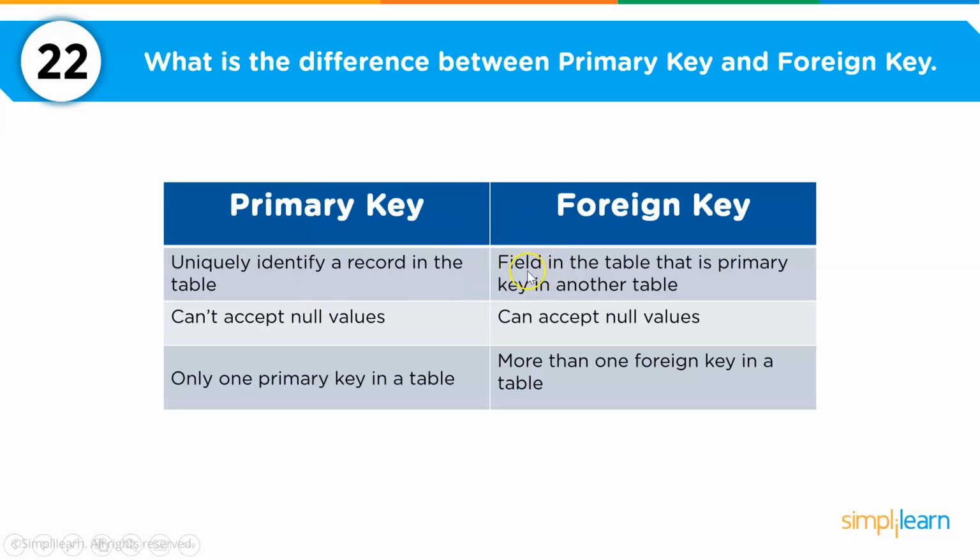Now foreign key is the field in the table that is primary key to another table. So suppose you have another table called courses to which the students have enrolled to. Now if you have a roll number or a registration number column in the course table, that becomes the foreign key. Now the other difference is primary key cannot accept null values, while foreign key can accept null values. Now you can have only one primary key in a table, but you can have more than one foreign key in a table.